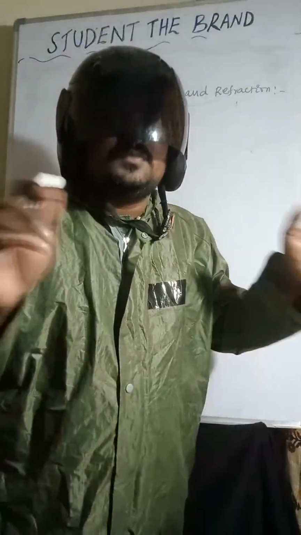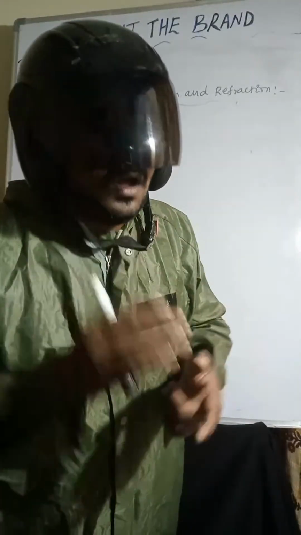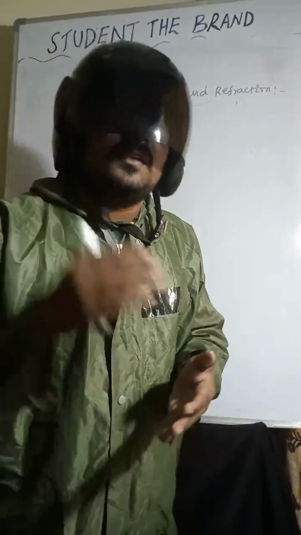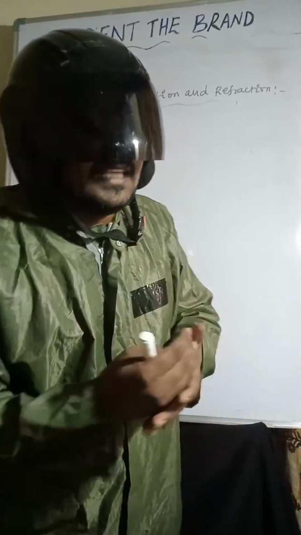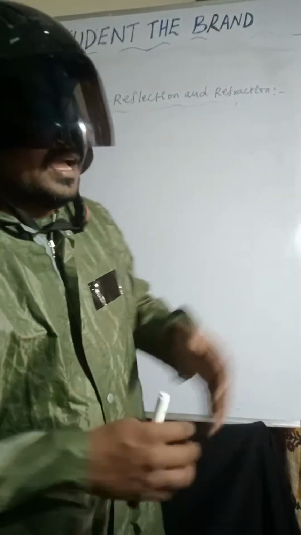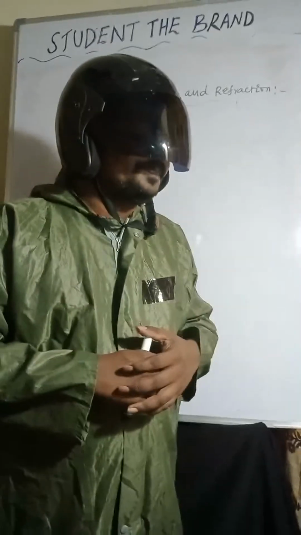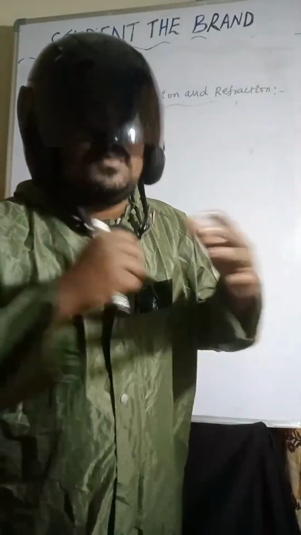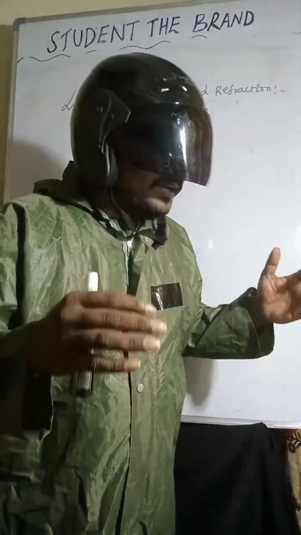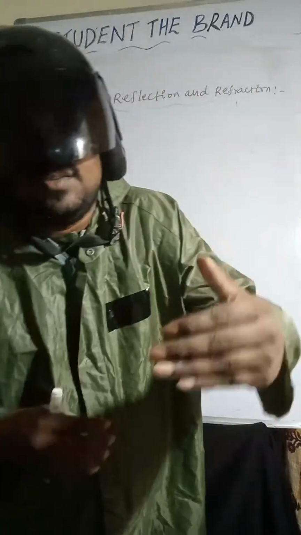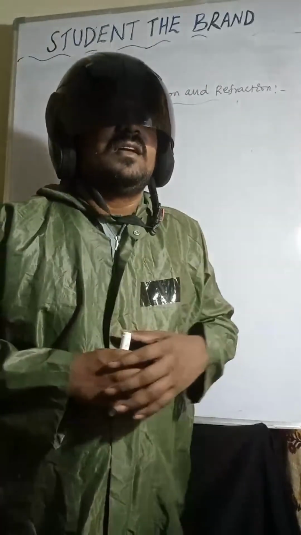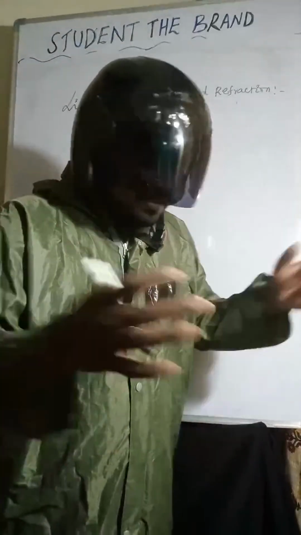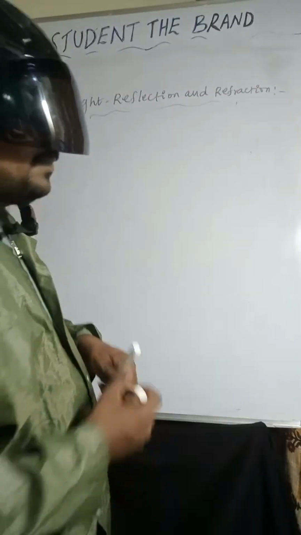There are two types of spherical mirrors: concave mirror and convex mirror. How can you say one is a concave mirror and another one is a convex mirror? Concave mirror is nothing but the mirror whose reflection takes place inward. Convex mirror means the mirror whose reflection takes place outward.